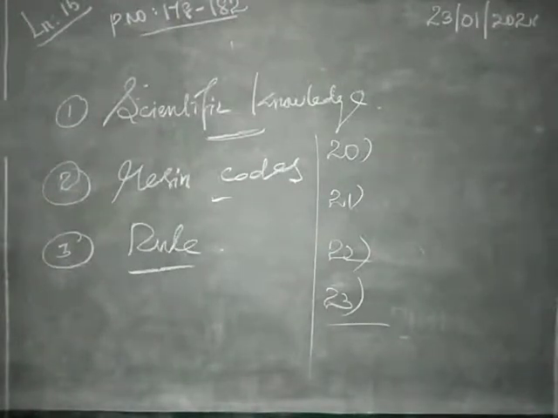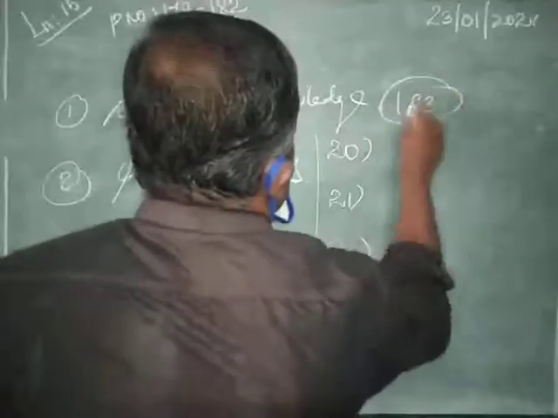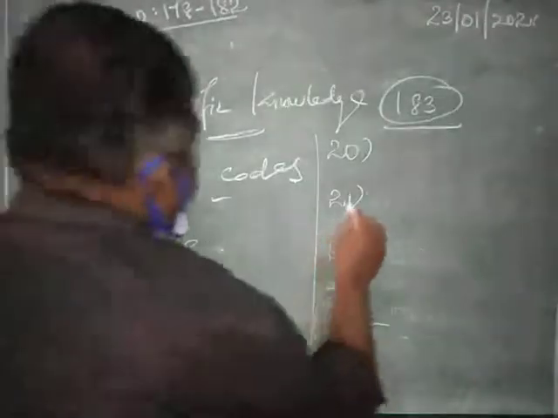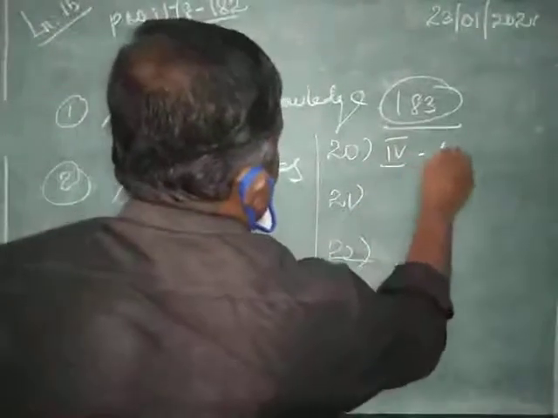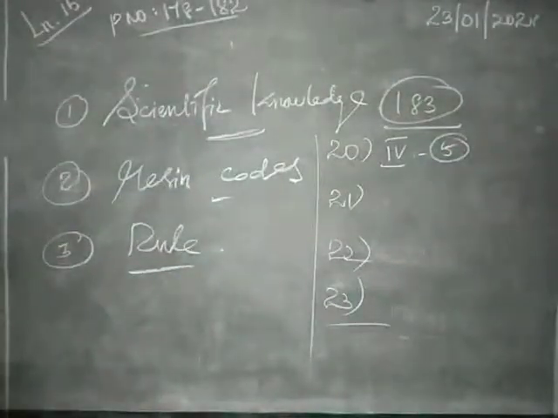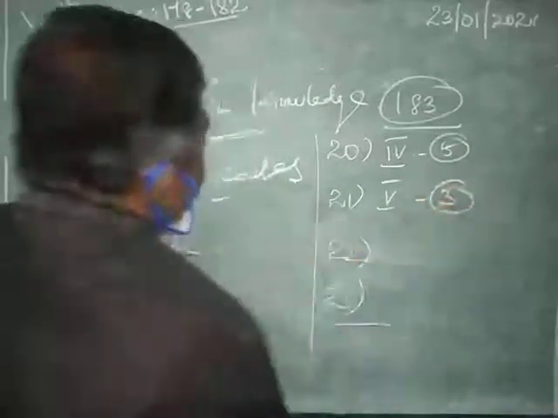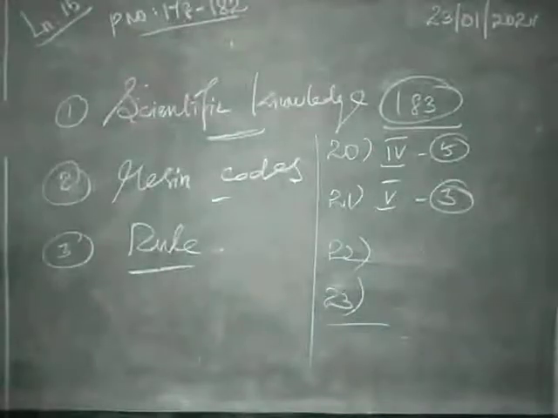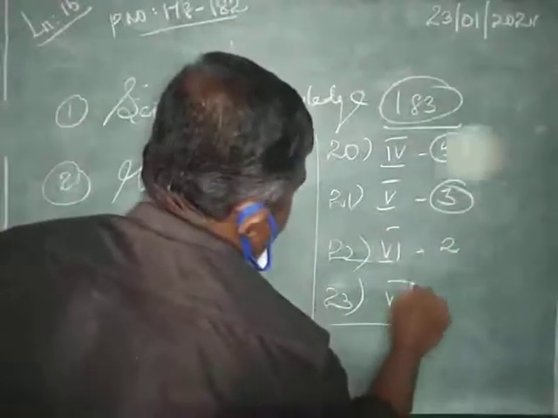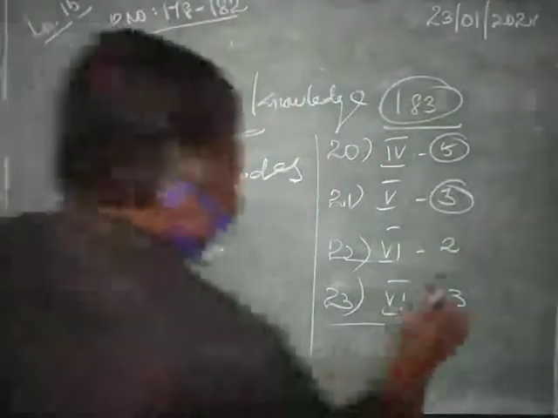Take your textbook, page number 183. 20th question, 4th Roman letter, 5th question. 21st question, 5th Roman letter, 3rd question. 22nd question, 6th Roman letter, sorry, 3rd and 4th.